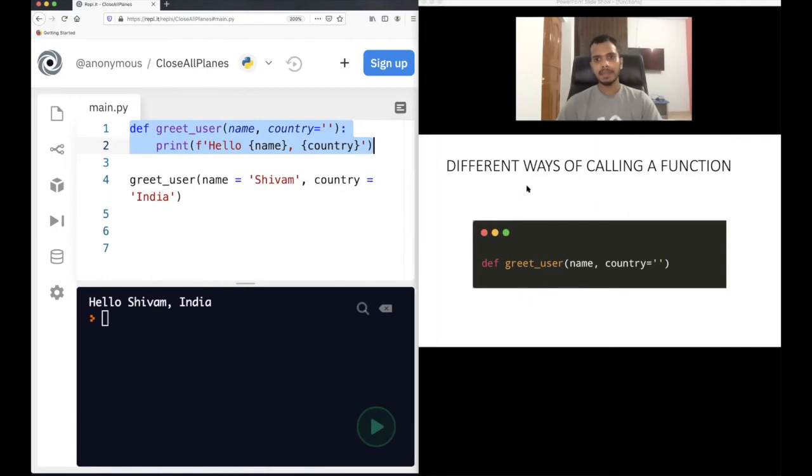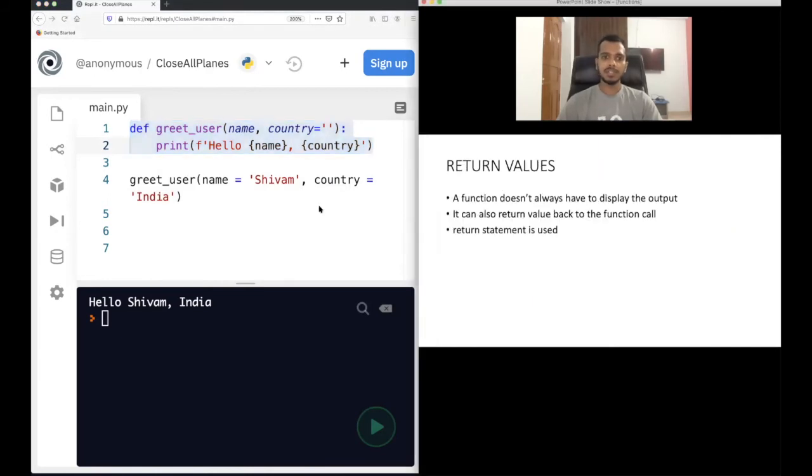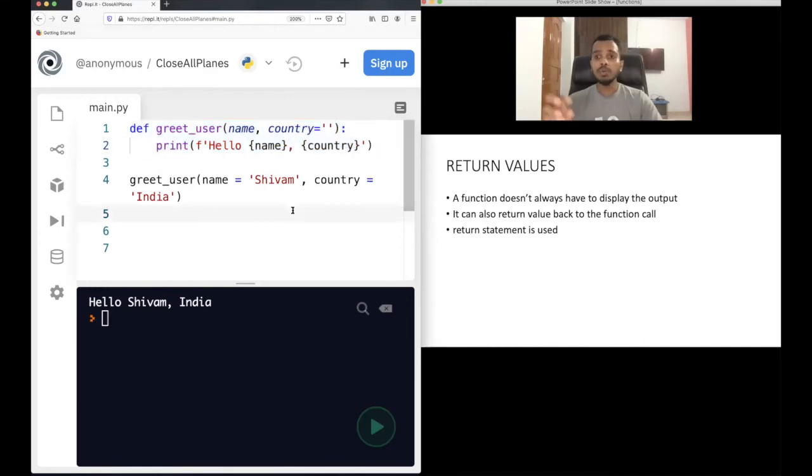Now, the next very important thing is how to return values from functions. It's not that every time you need to print. Sometimes you will want to return some value from a function. How can you do this? A function does not always have to display the output. It's not always that you need to use print. You can also return some output from the function, so it returns a value back to the function call. In this case, the return statement is used. I will show you an example.